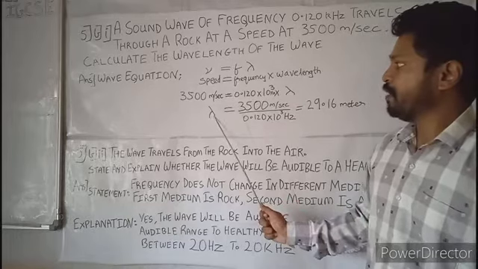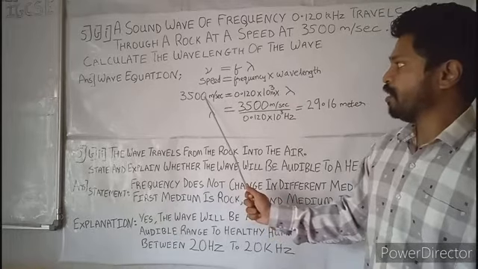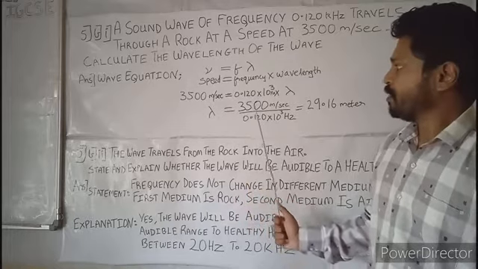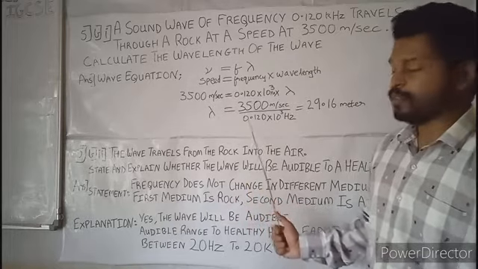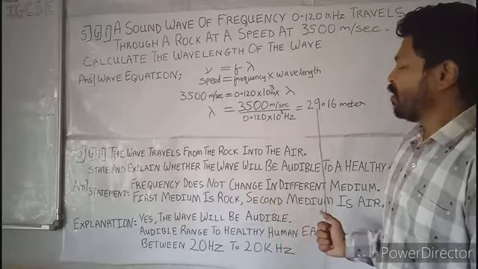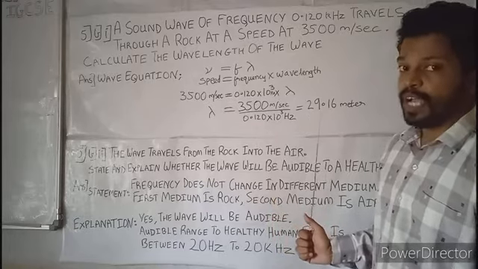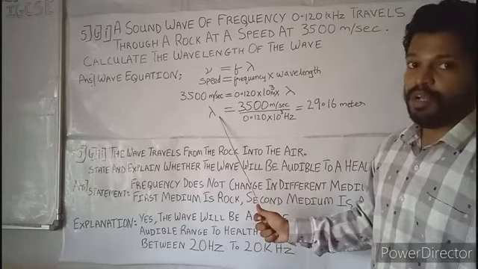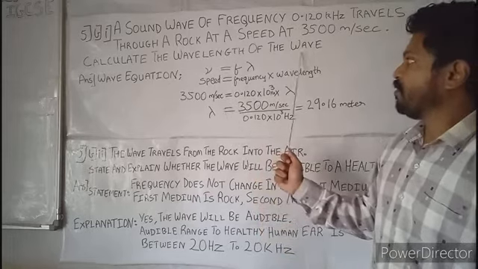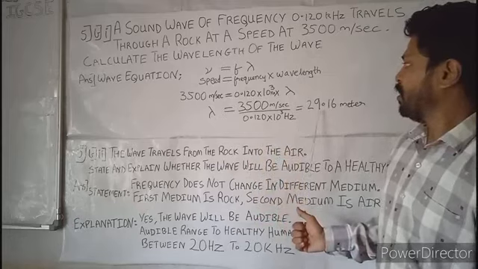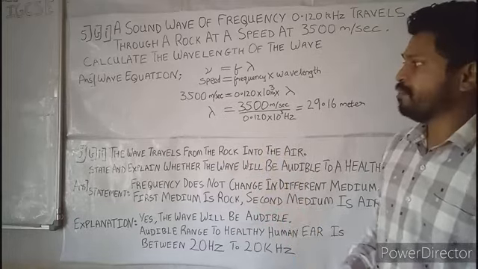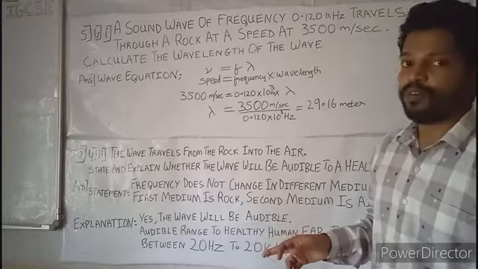So lambda will be, this is in the numerator and this goes into the denominator. If you divide these two terms, you will get 29.16 meters. This is the wavelength of the wave, the lambda that you have calculated.